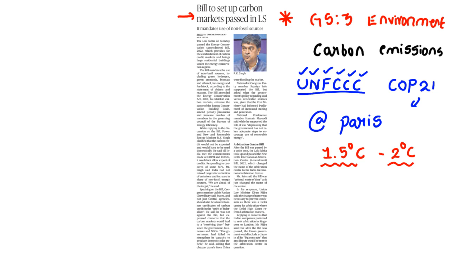Clear? It means the average increase in temperatures should not cross 2 degrees Celsius above the 2005 levels. Clear?